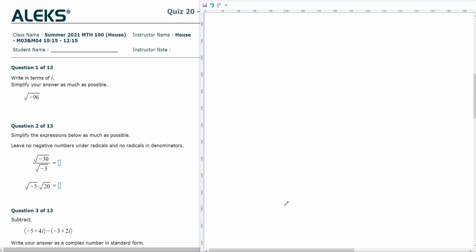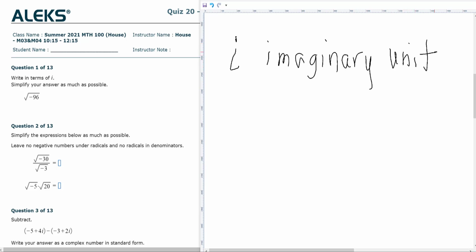Now the rules for multiplication and division are different when you're dealing with imaginary numbers. i is called the imaginary unit, and the operational rules are a little bit different. So if you have a negative square root, let me do one that's not on the paper. The square root of -2 times the square root of -6.